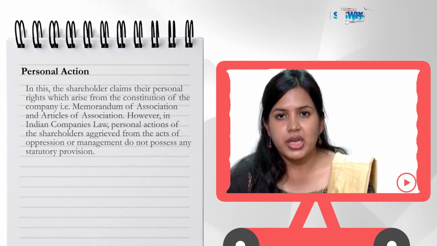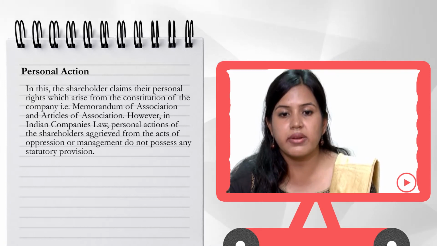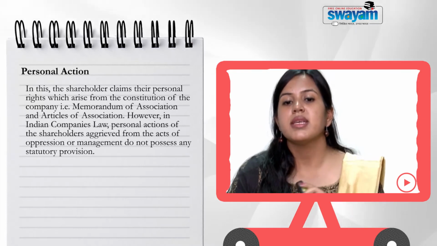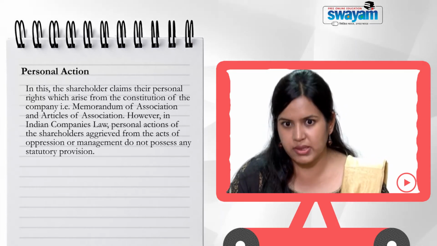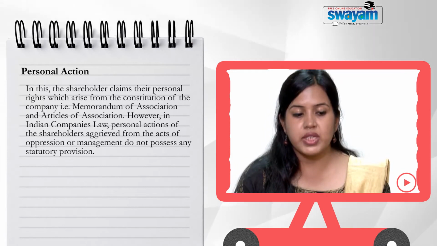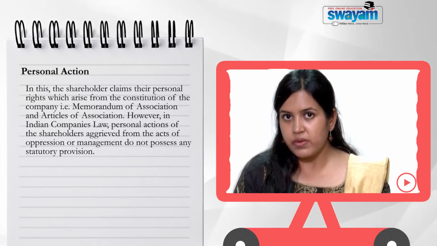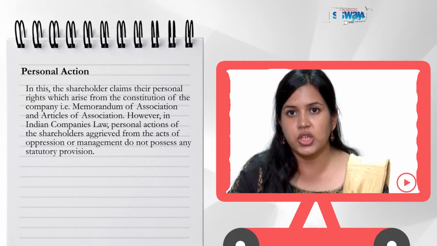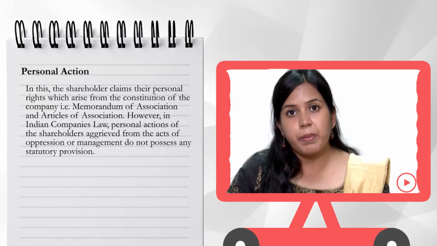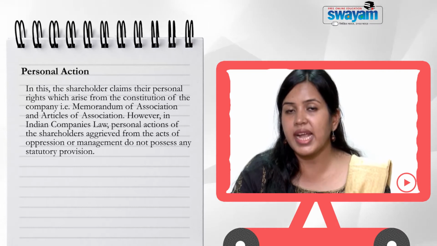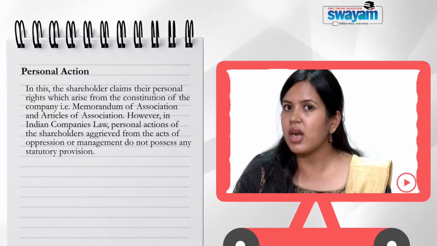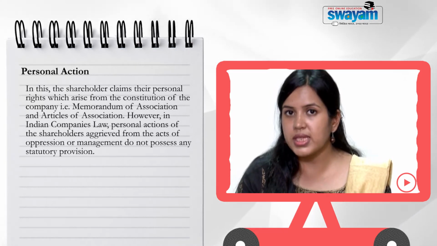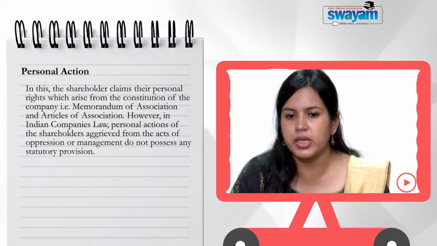In this, the shareholder claims their personal right which arises from the constitution of the company. This constitution of the company is the memorandum of association and articles of association. So, the rights which each and every shareholder has, which they get from the memorandum of association or the articles of association, these are the personal rights of the shareholders, and the shareholders can claim those rights without any help from any other shareholders. So, these are the personal rights, and for these, personal actions can be taken by the shareholders.